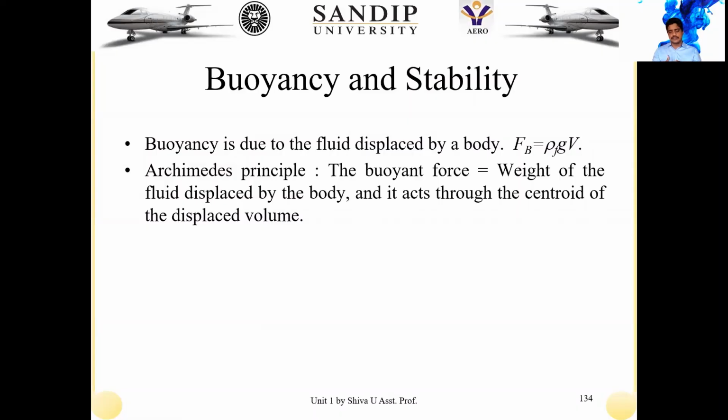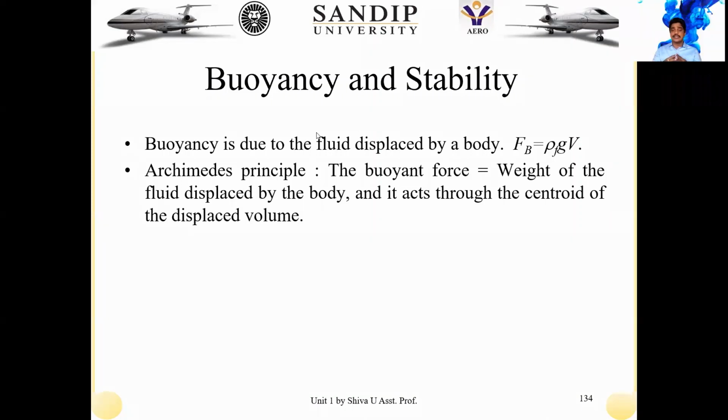What is buoyancy? To define the word buoyancy, let us first define buoyancy force. Buoyancy force is the force exerted on a body when it is placed in a fluid, that is water. The vertically upward force exerted on that particular body is nothing but the buoyancy force.